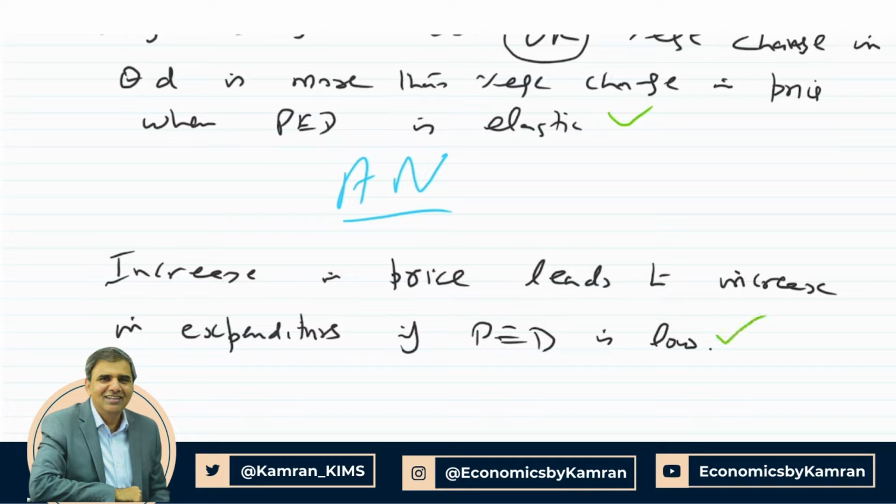So an increase in price leads to an increase in expenditure for goods whose price elasticity of demand is low. We will get 1 mark for this. Now the second mark we'll get when we explain this. So to explain this,